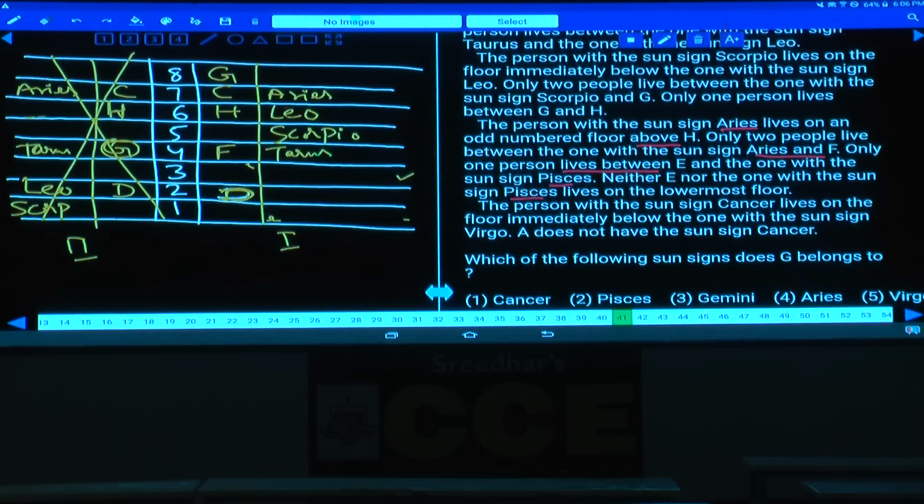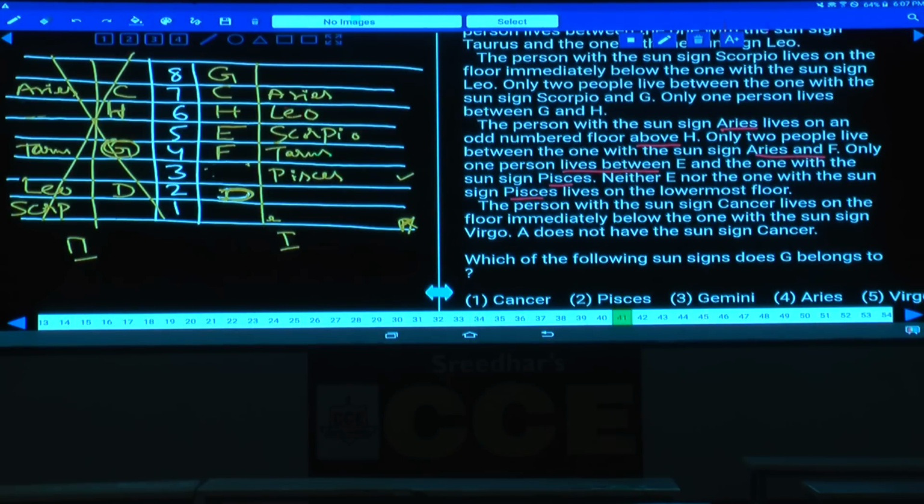Hence E must be on this place, because if E is on the 3rd one, then this Pisces must be here, which is not possible. Hence E cannot be on the 3rd floor as well. Then what is the only possibility left? E must be on the 5th floor. If E is here, then 1 in between these 2, and this Pisces must be on the 3rd floor. Clear?